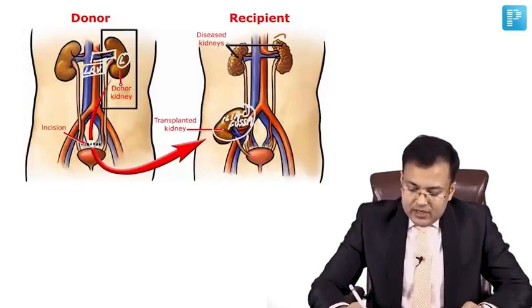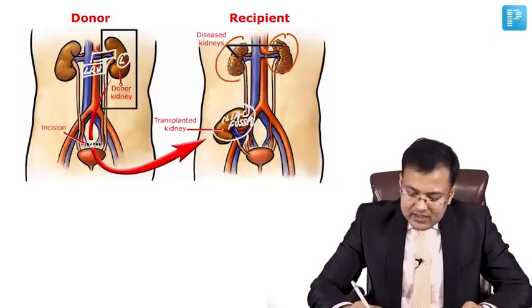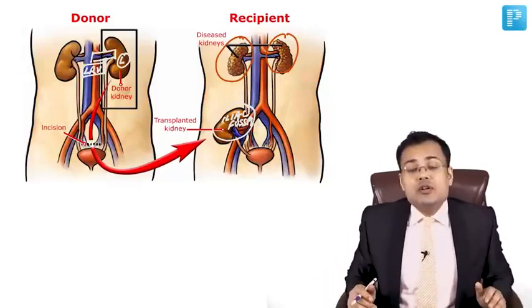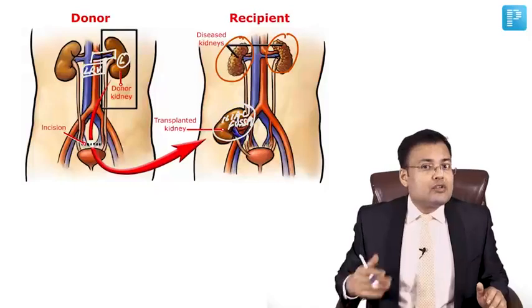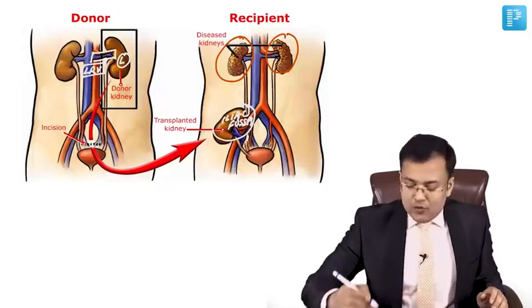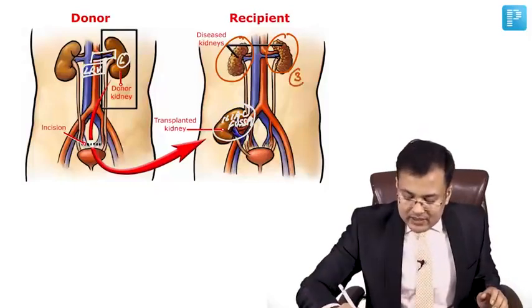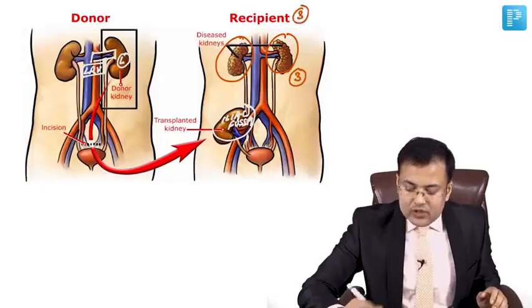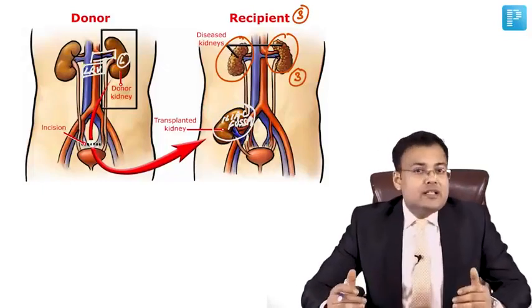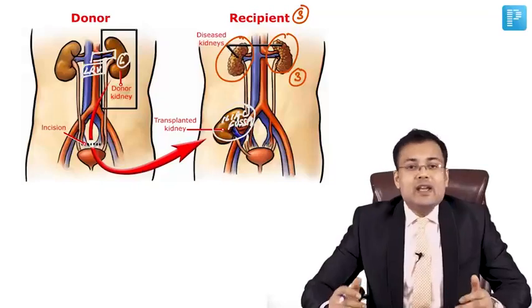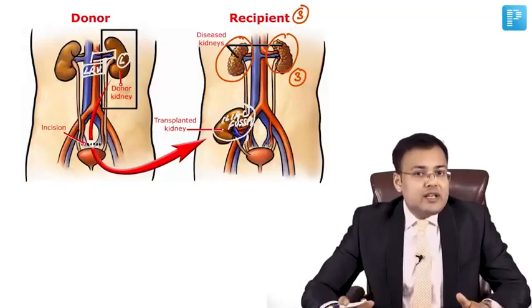Second important thing: here you can see that the diseased kidneys are generally not removed. So after transplantation, how many kidneys are there in the recipient? You can see a total of 3 kidneys: 2 diseased kidneys and 1 healthy kidney.